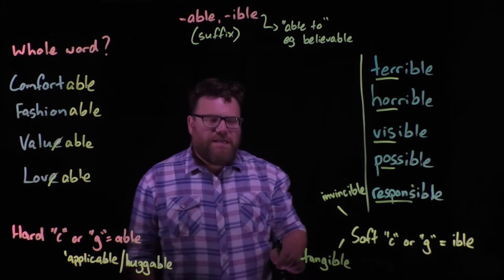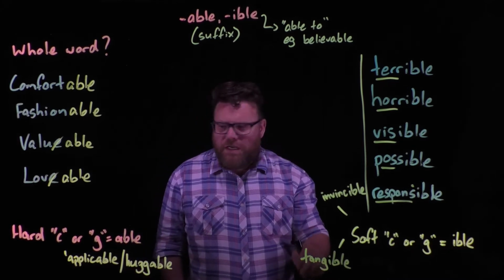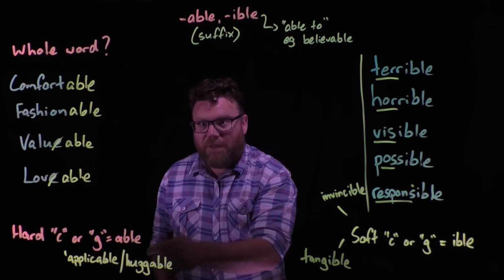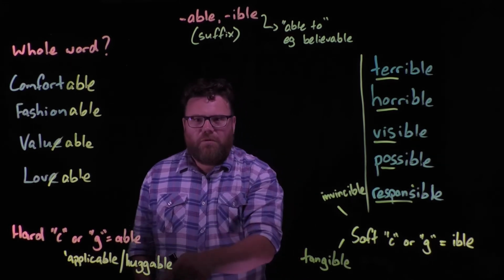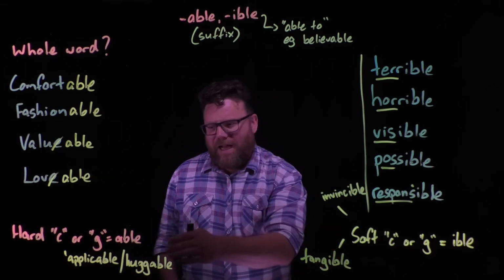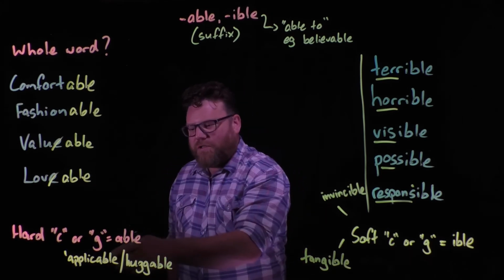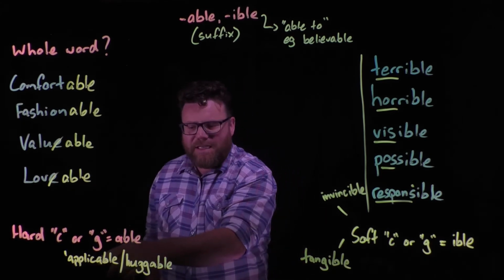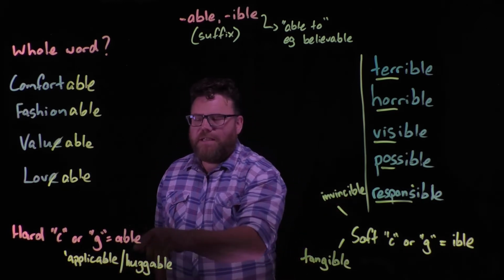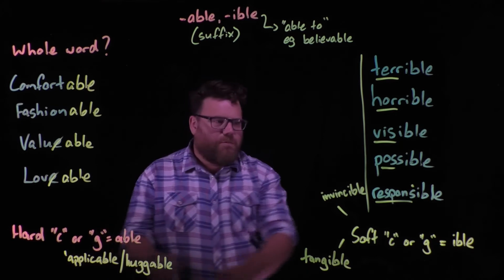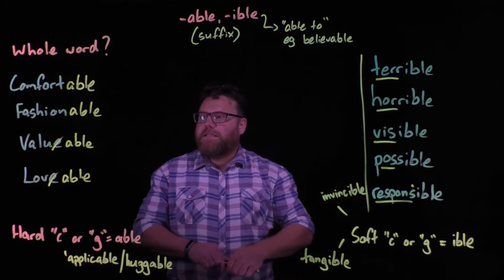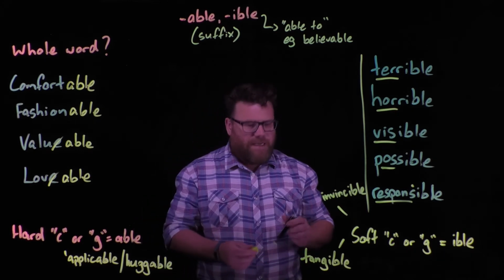tangible. So you can see that's a J sounding soft G compared to a hard G, which in this case we go with able. So huggable. The G there is G, hard, instead of the J of tangible, soft and hard. And then the rule goes across to hard Cs as well. If it's a hard C, like applicable, instead of a soft C like invincible, then it's able. Hard C or G, able, soft C or G, ible. So they are some of the rules to do with ible and able.